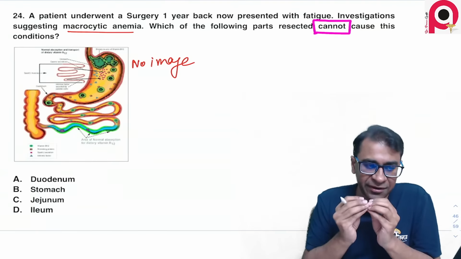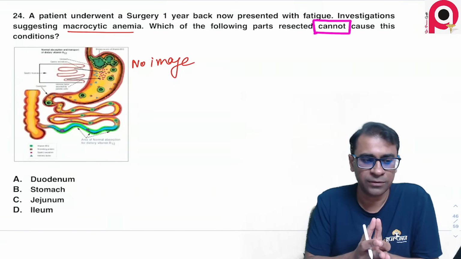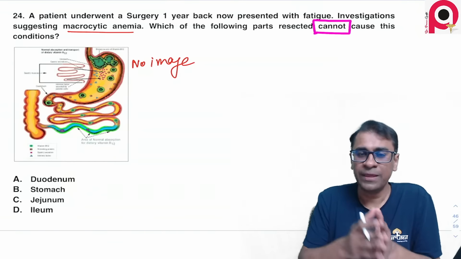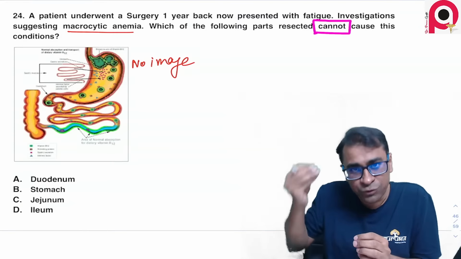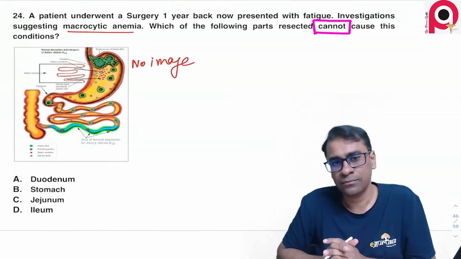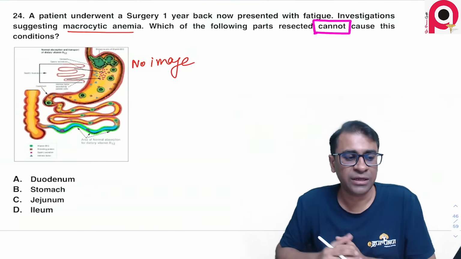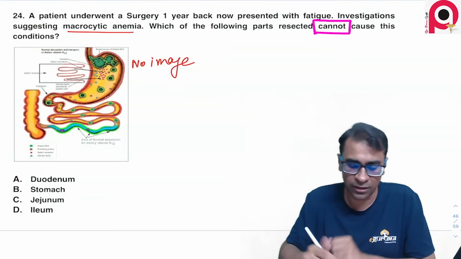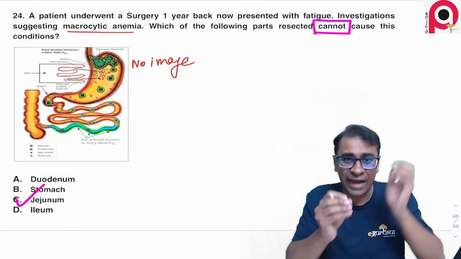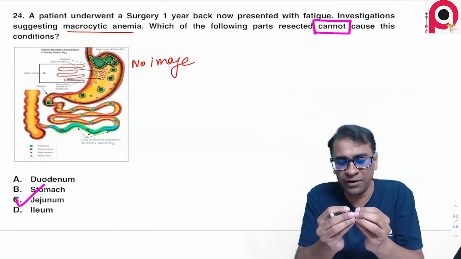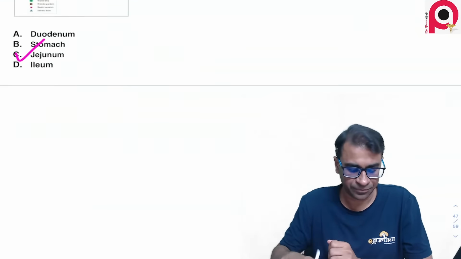Look, intrinsic factor comes from the stomach. Then there is action of pancreatic enzymes in the duodenum, then absorption occurs from the ileum. So what is the action of jejunum in the entire B12 absorption? Nothing. So the answer clearly is jejunum. Because in the duodenum the pancreatic enzymes come and break the haptocorrin in that area.